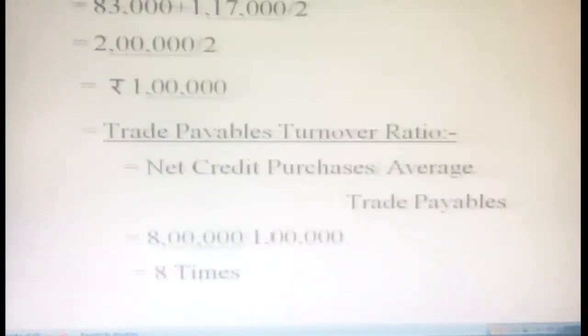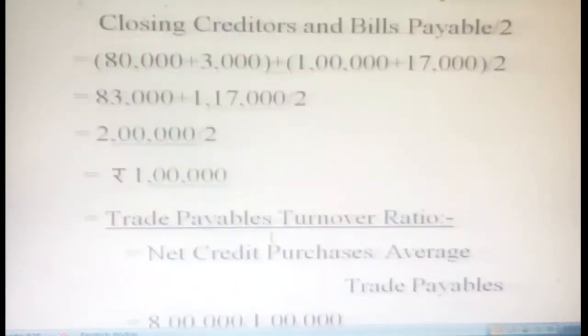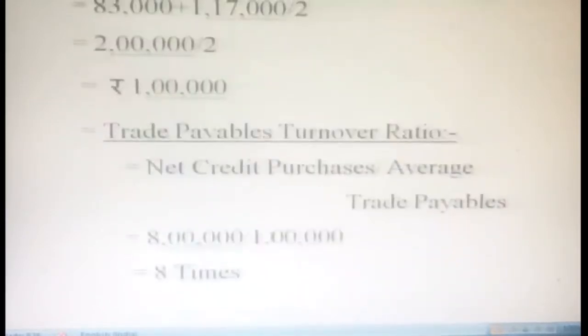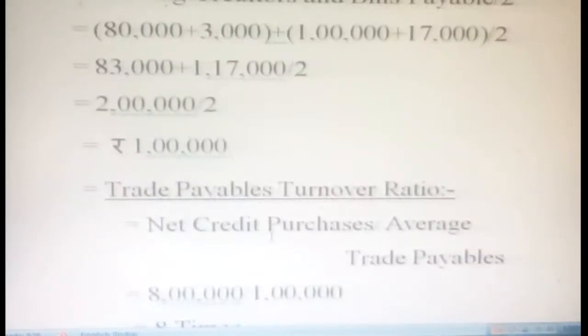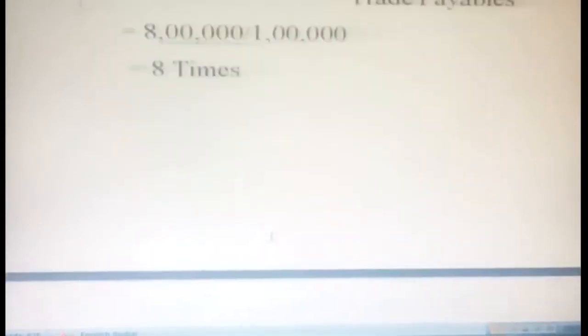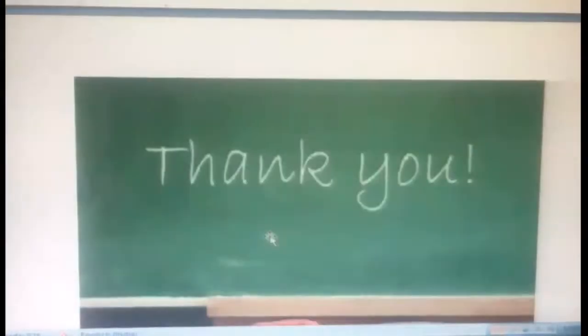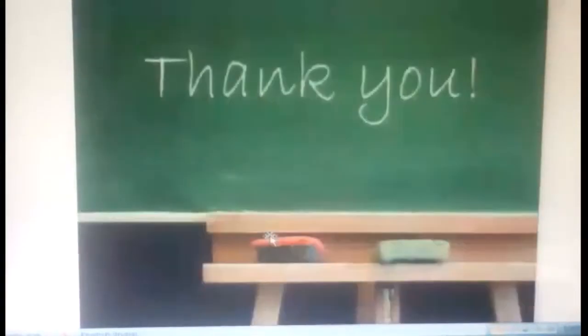So your discussion here is very important. You should be able to do this for all the ratios. Once you go through all the ratios, open your notebook and memorize how to write all the formulas, because everything here is formula oriented. So we have discussed our activity turnover ratios. In the previous class we discussed inventory turnover ratio and working capital turnover ratio, and in this class we discussed trade receivables and trade payable turnover ratio.